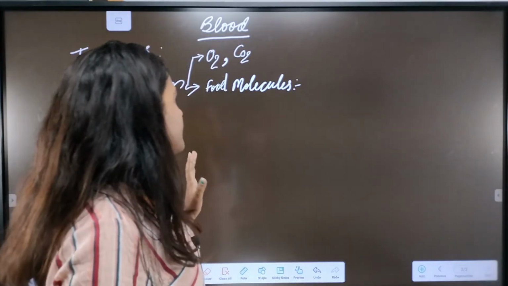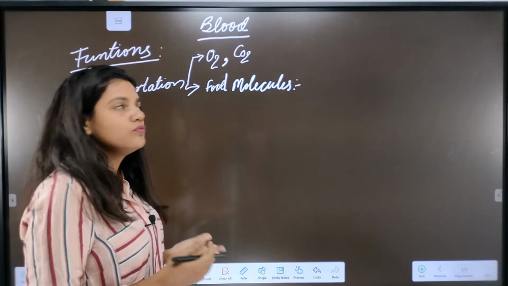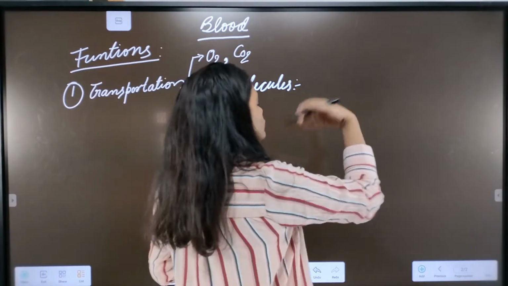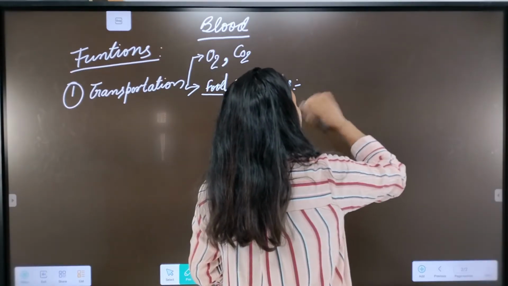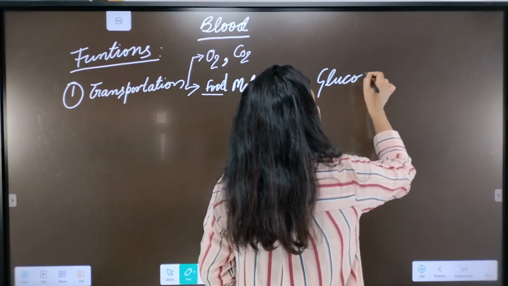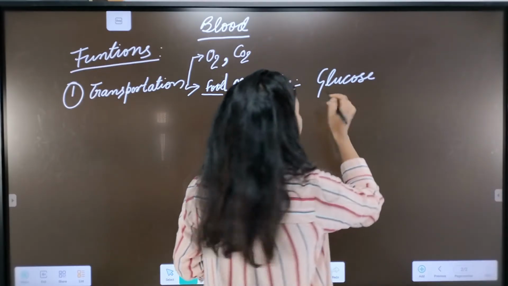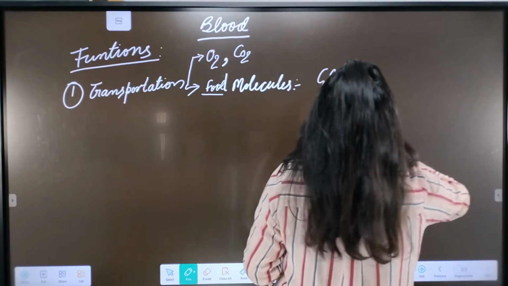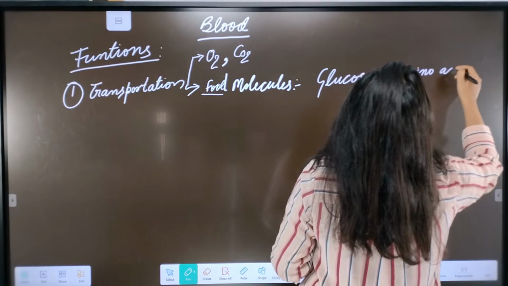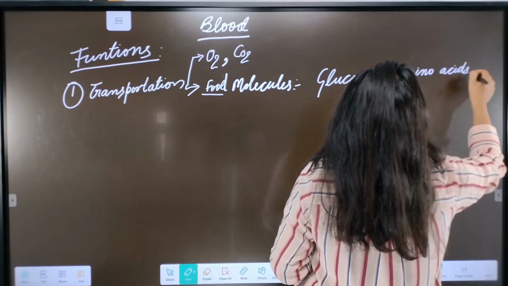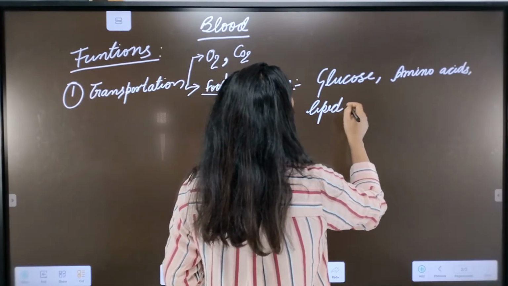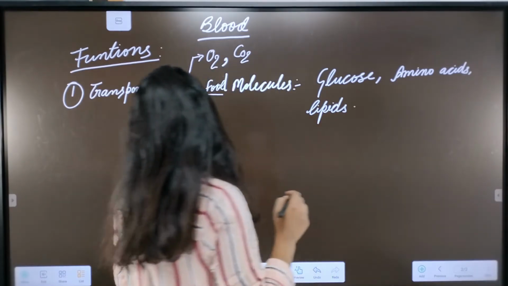All the food material, no matter which type, is transported with the help of the blood. If they are carbohydrates, blood will carry glucose as the monomer of the carbohydrate, amino acids as the monomer of the protein, and simply the lipids, although its monomer units are different.